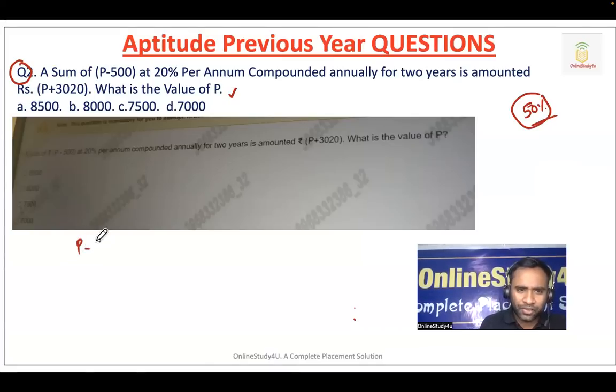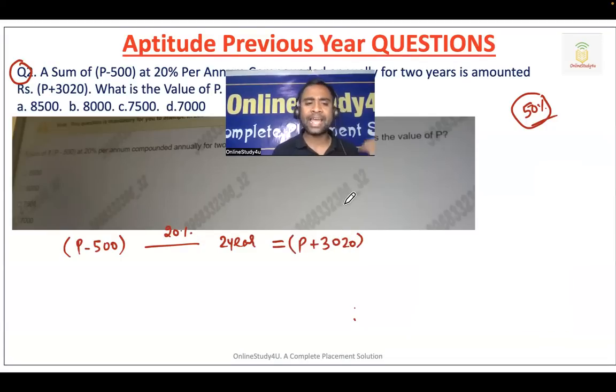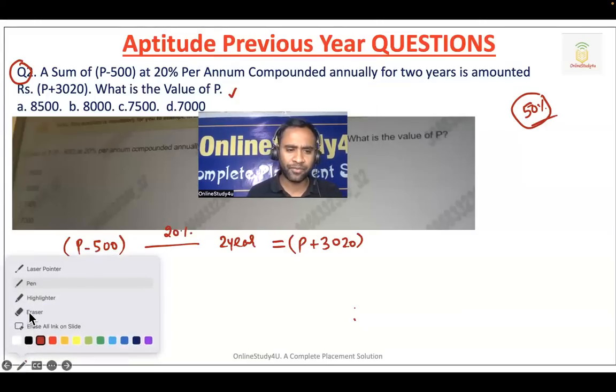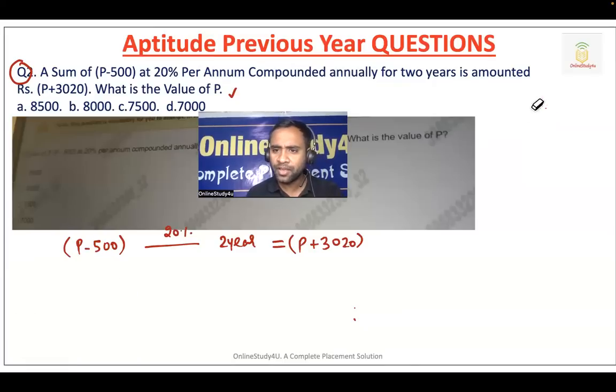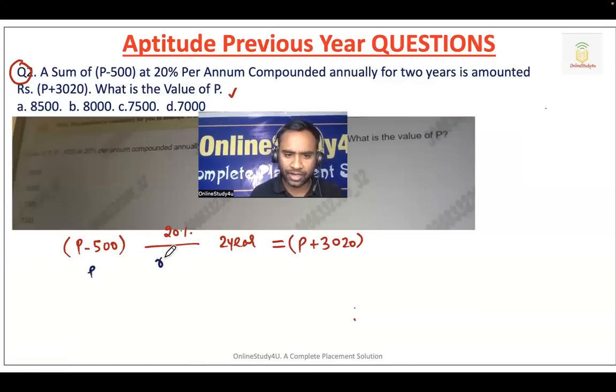So P minus 500 rupees, okay? If you are investing at 20% per annum for 2 years, then the total money you will get is P plus 3020. Now, I will tell you first by formula and then I will tell you by concept as well, so that it will be easy for you to understand, right? So basically you have your principal, you know the rate, you know the time, and you know the amount, right?